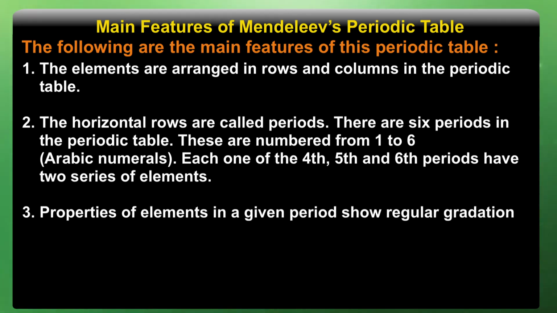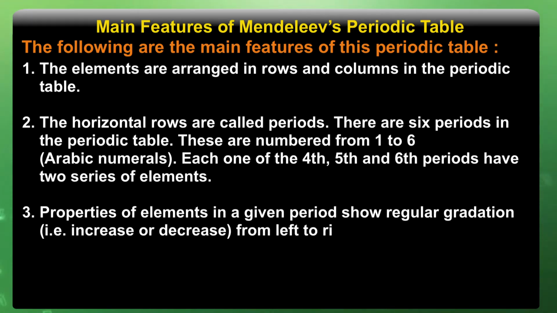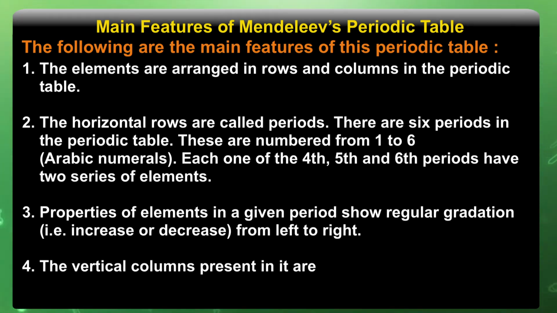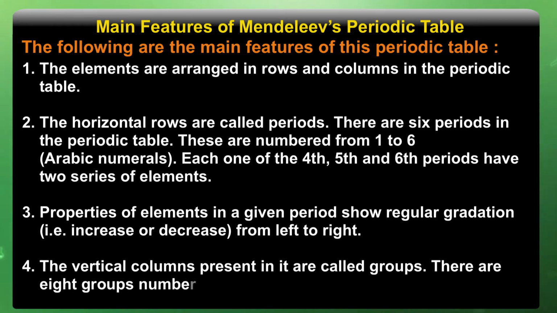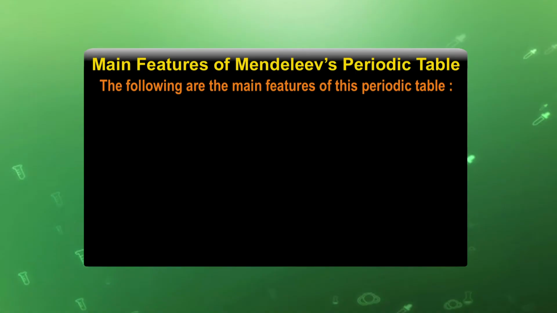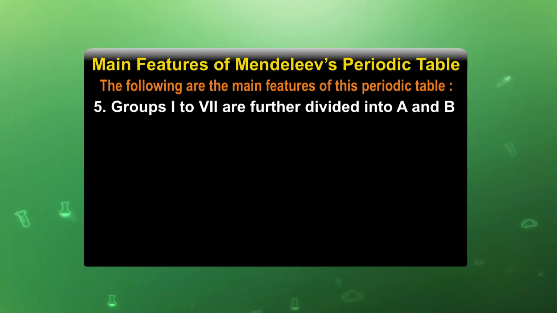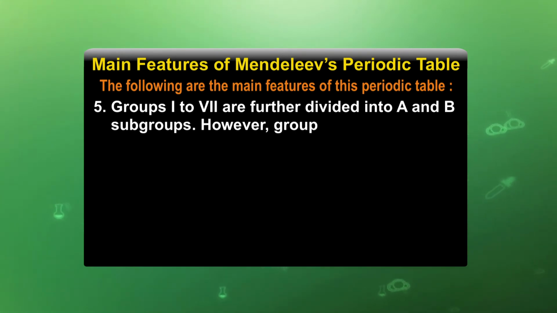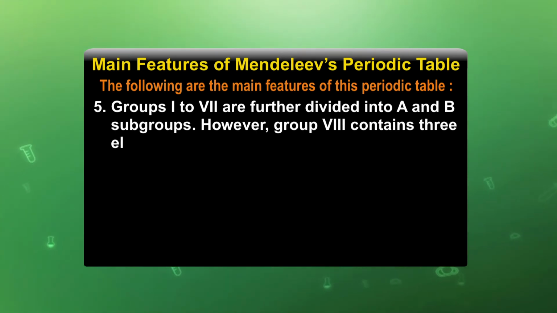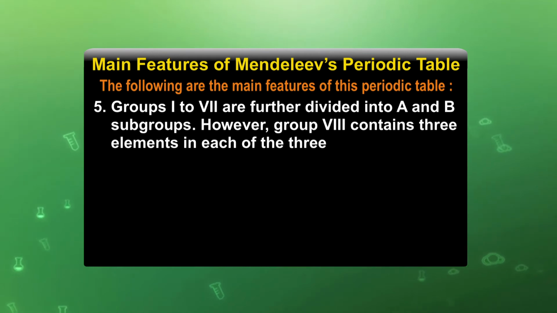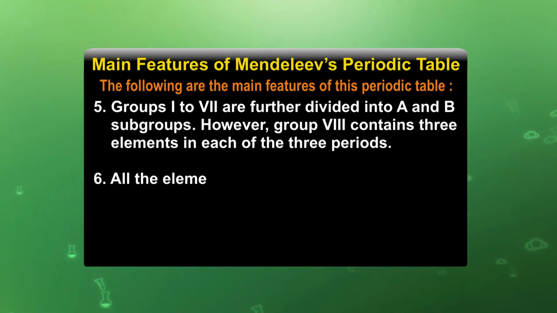Properties of elements in a given period show regular gradation, that is, increase or decrease from left to right. The vertical columns are called groups. There are 8 groups numbered from 1 to 8 in Roman numerals. Groups 1 to 7 are further divided into A and B subgroups. However, group 8 contains 3 elements in each of the 3 periods.